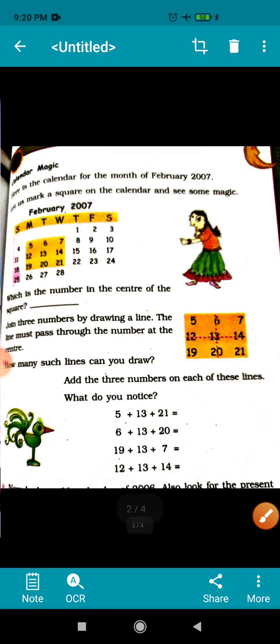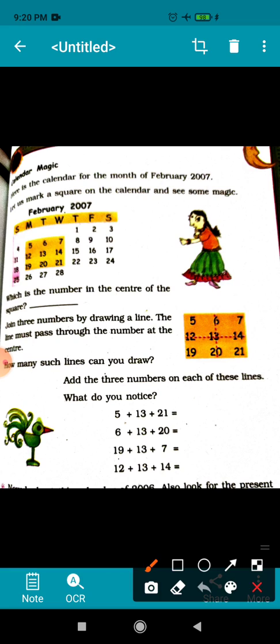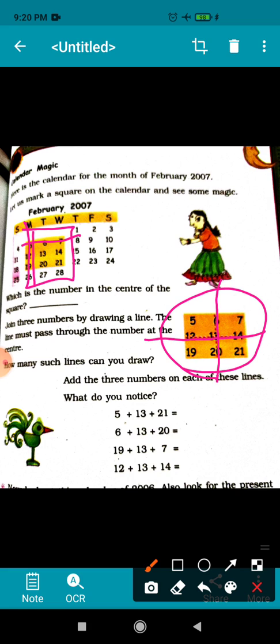Now children, let us see some magic of the calendar. Children, if you take any month of the calendar and make a 3 by 3 square, here you can see 3 numbers horizontally and 3 numbers vertically. If you make this type of a square and add them vertically, horizontally or diagonally, their total will be the same. Now let us see.